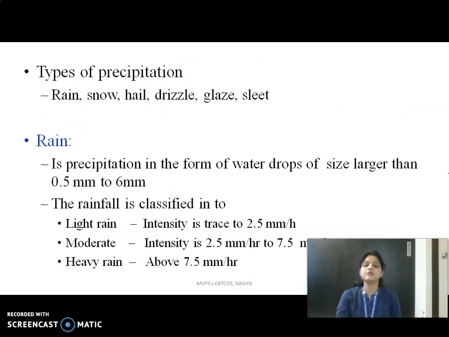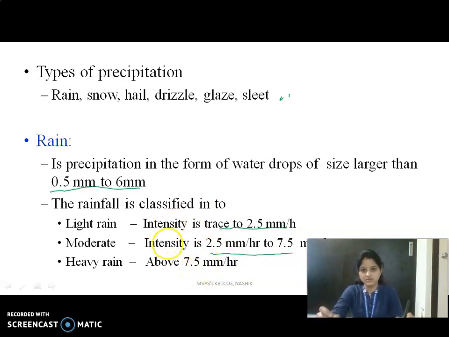Rainfall has a droplet size between 0.5 mm and 6 mm. It is also classified according to intensity: light rain, medium rain, and heavy rain. Light rain means the intensity is up to 2.5 mm per hour. When the intensity is between 2.5 mm per hour and 7.5 mm per hour, it is called moderate rain. And when the intensity is above 7.5 mm per hour, it is called heavy rain.